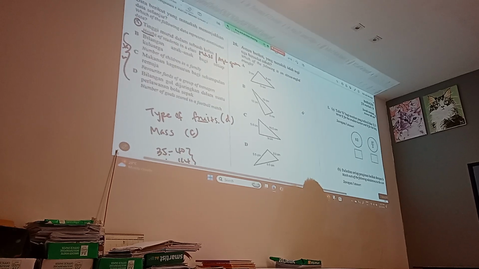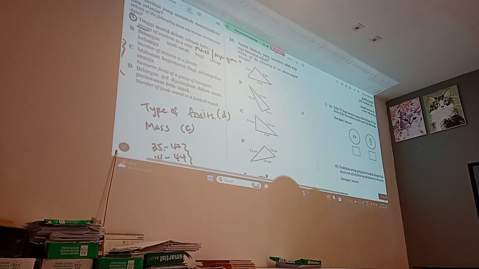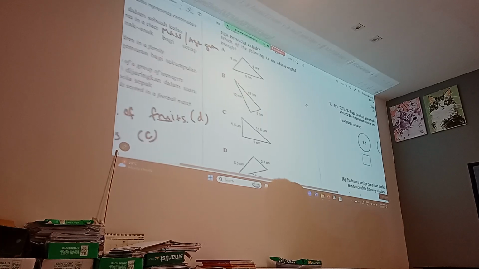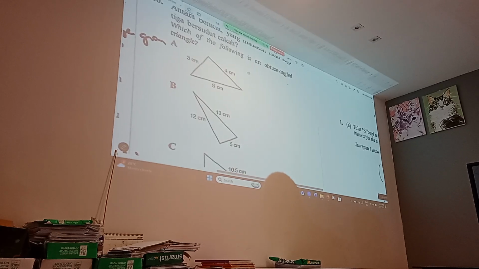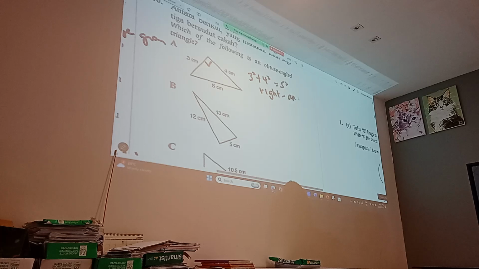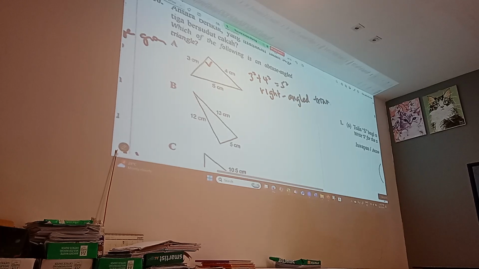Alright guys, which of the following is an obtuse angle? We need to prove all of them actually. Guys, do you remember what theorem is this? So what does Pythagoras theorem present? A squared plus B squared equals where's the C? The longest one. Okay. So you write down 3 squared plus 4 squared equals 5 squared. And then here will be the 90 degree. We call this a right angle triangle.